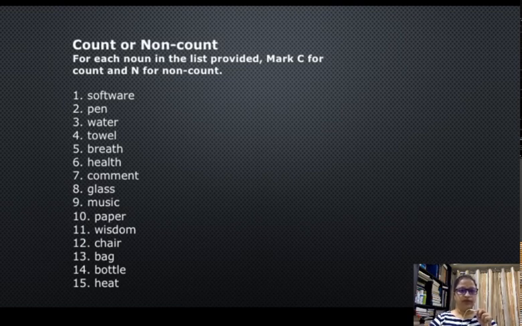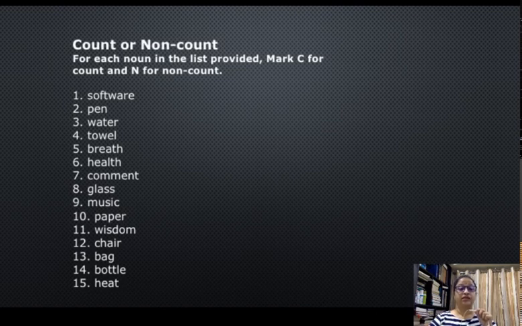Towel. Towel is an item of use which can be an item of clothing, say, that you use at home, and there can be one towel, two towel. So hence towel is countable. Breath, the whole intake and the thing that you inhale and exhale, the whole thing is called breath. The air that you take in and the air that you take out. It cannot be quantified. You cannot say one breath or two breath. आप एक सांस दो सांस नहीं लेते, आप collectively सांस लेते हैं. That is why breath is uncountable.